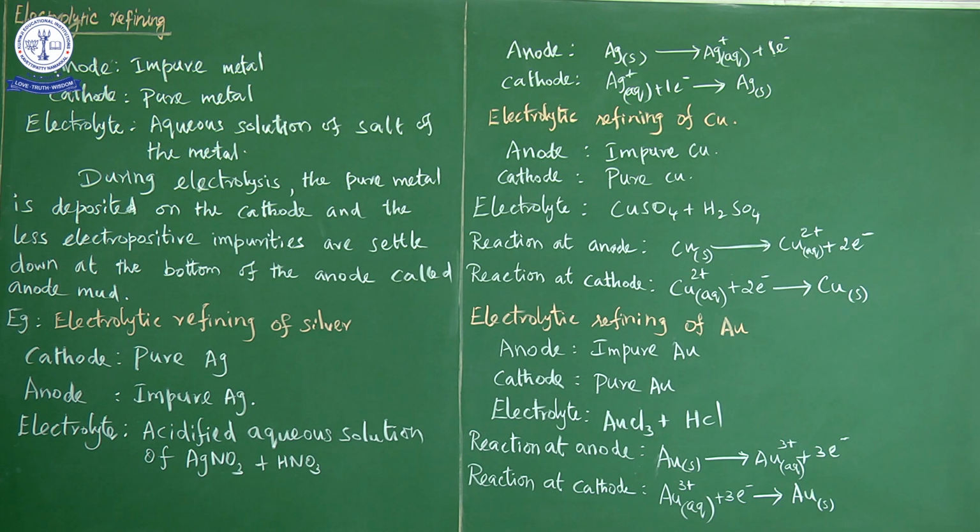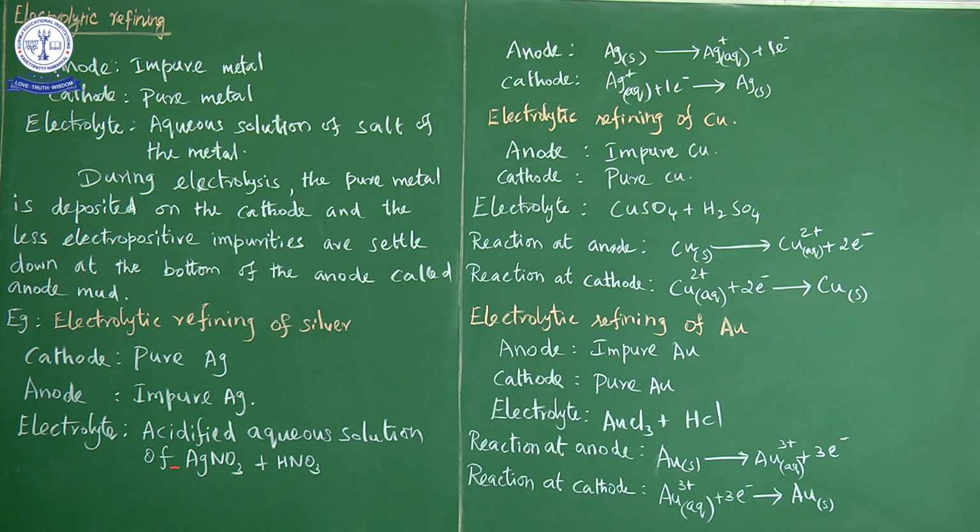By applying electricity, we purify. So we have seen the electrolytic refining of silver, electrolytic refining of copper and electrolytic refining of gold. So here the anode is the impure form, the cathode is the pure form of the metal, and the electrolyte solution is the aqueous acidic solution of a salt of the metal. So the pure metal is always deposited on the cathode and the impure metal settles at the bottom of the anode, called anode mud.